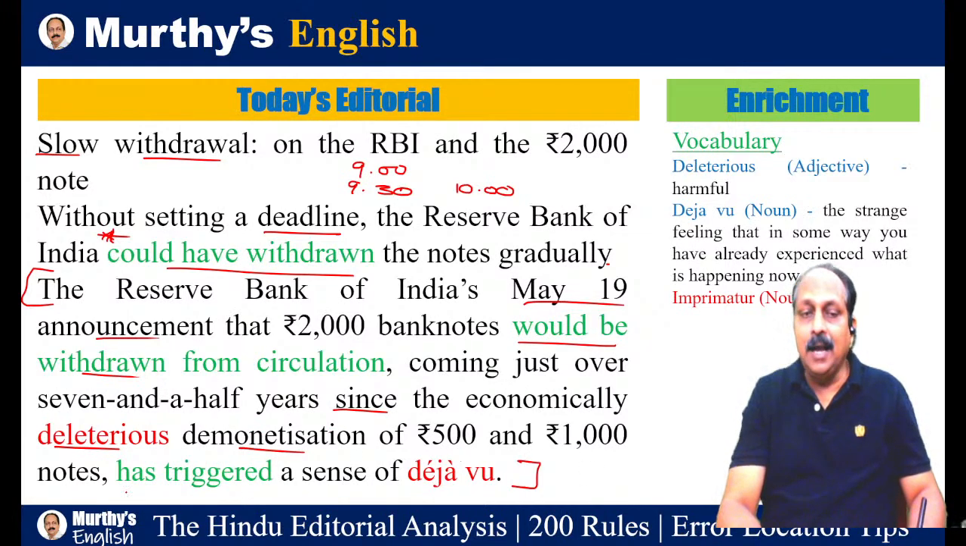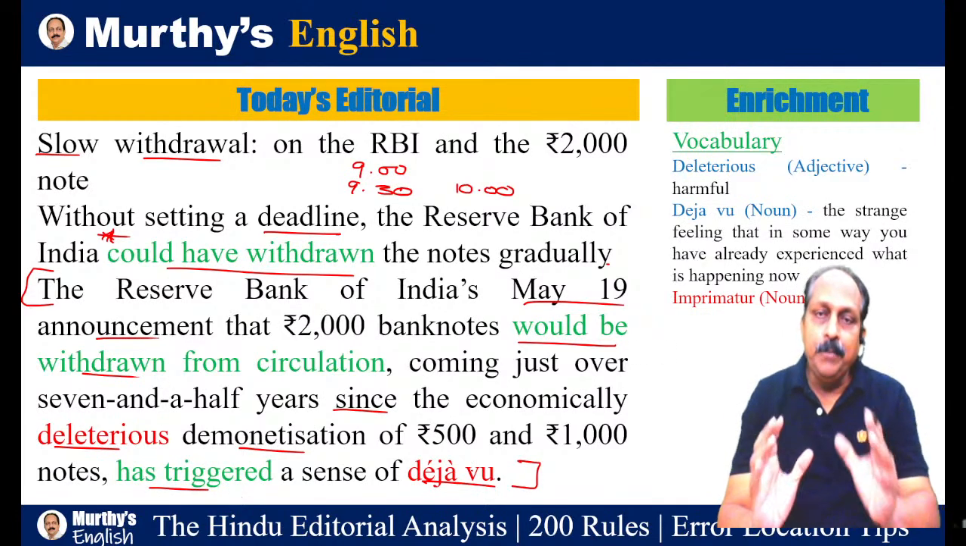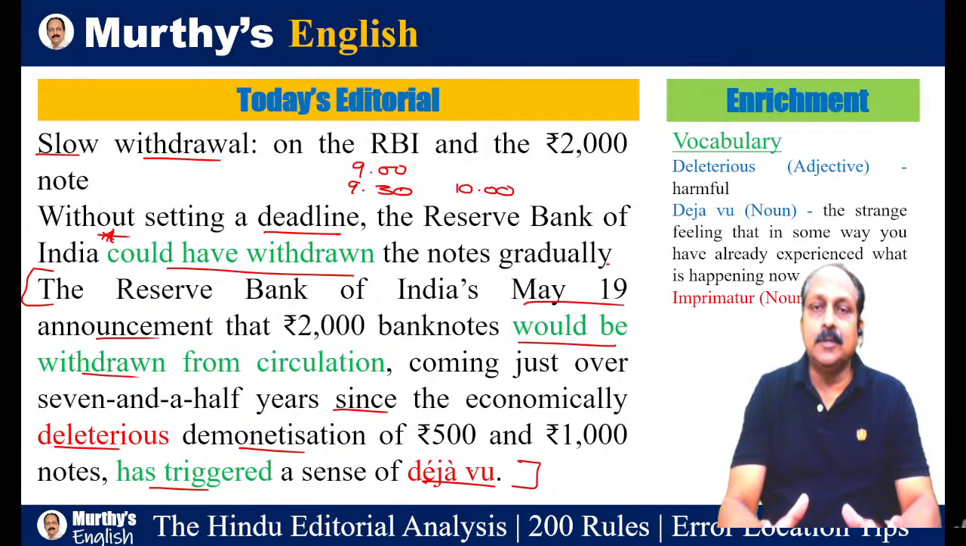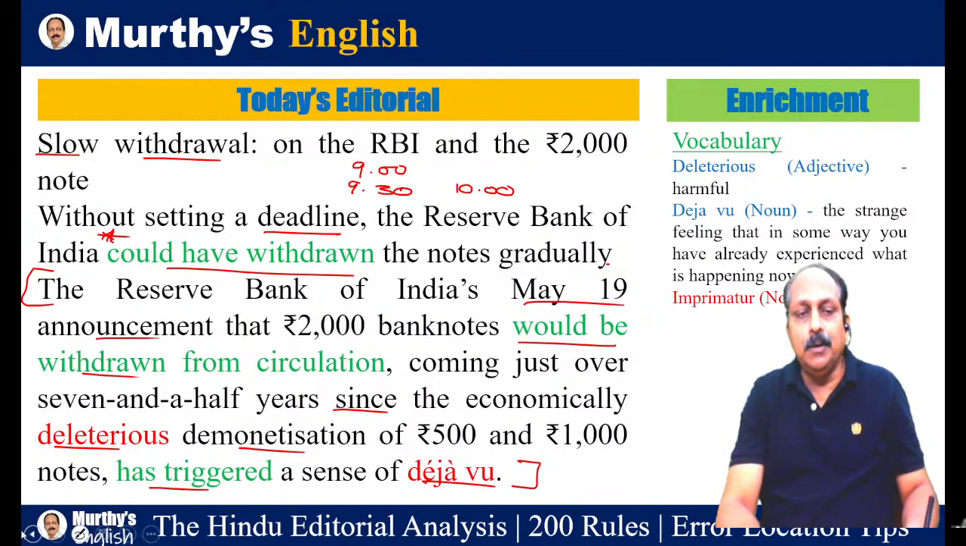And this decision has triggered, the main idea, the announcement has triggered a sense of deja vu. Means what? Has triggered, present perfect. It has triggered something, what? A sense of deja vu. Means what? A feeling that you have already experienced something. That strange feeling, you feel, oh, I have already seen this. That is known as deja vu.